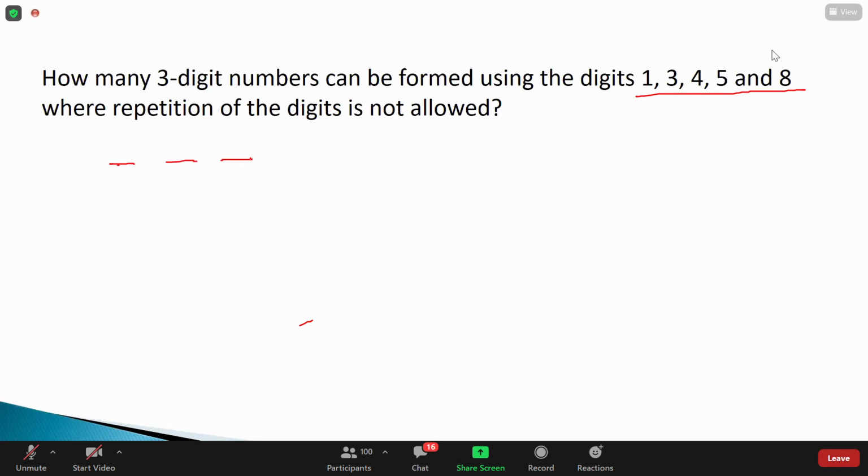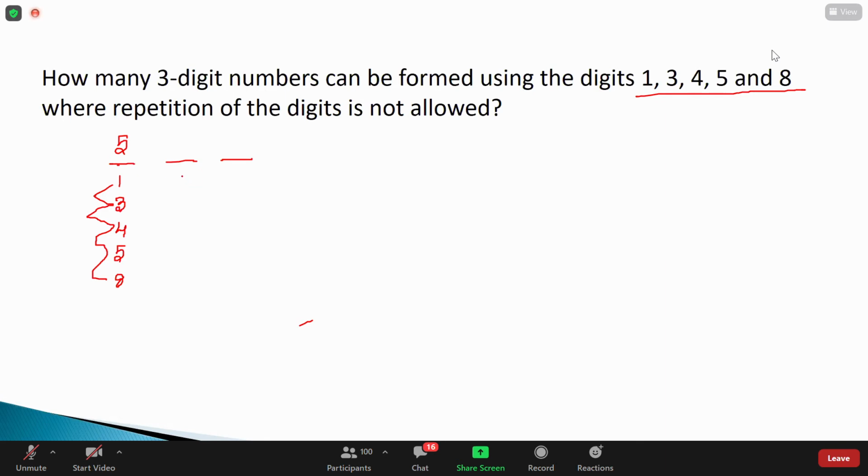How many chances are there for the first place? I have 5 chances. Will you agree on this or not? Why do I have 5 chances for the first place? Because we have 5 digits there. Very good. So we can use any one of the numbers. So we have 5 chances.